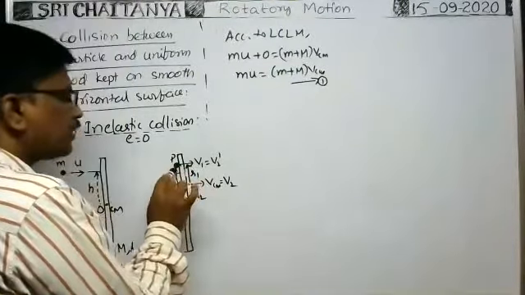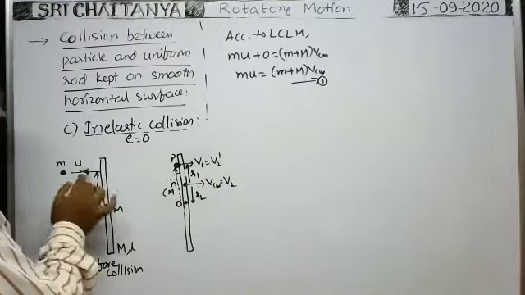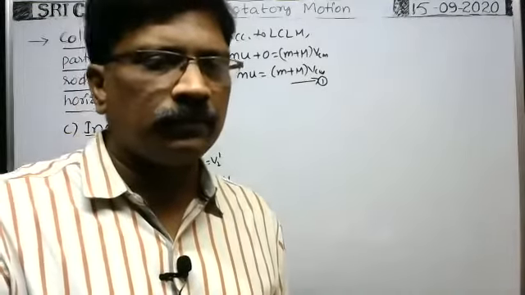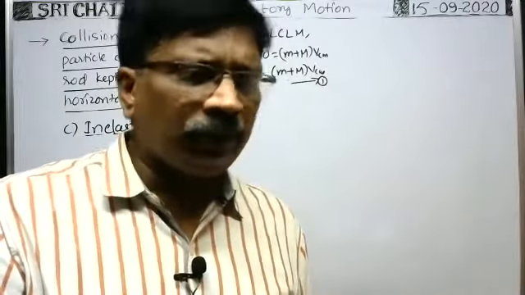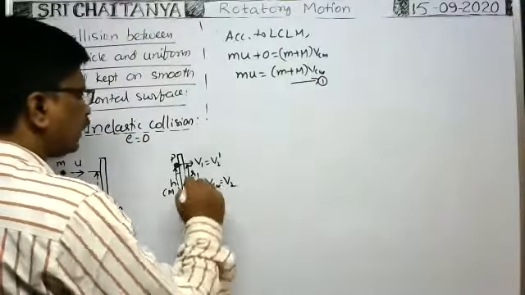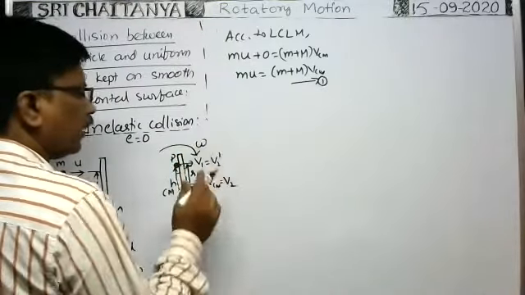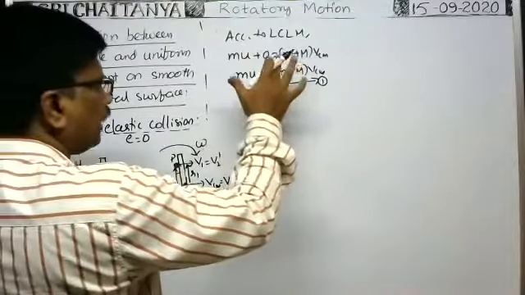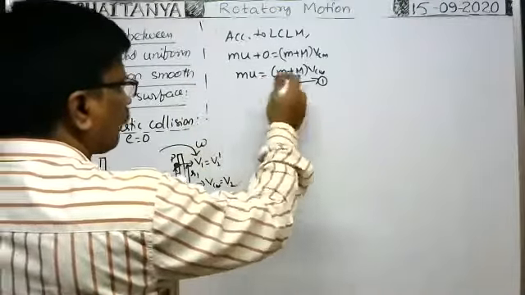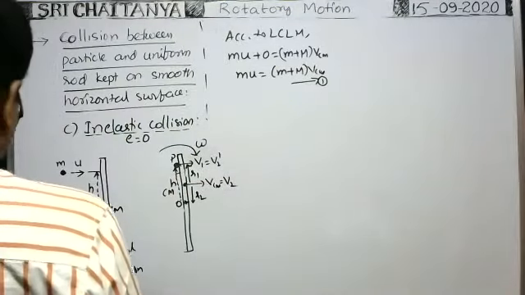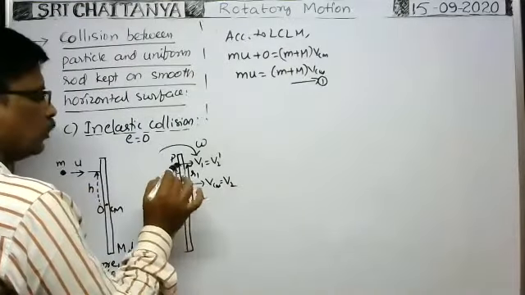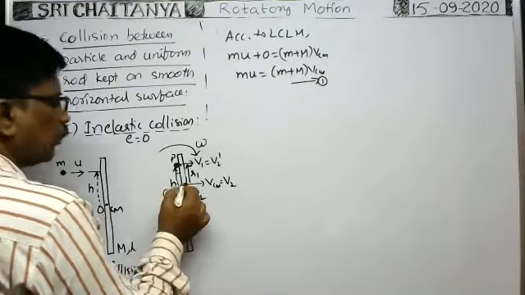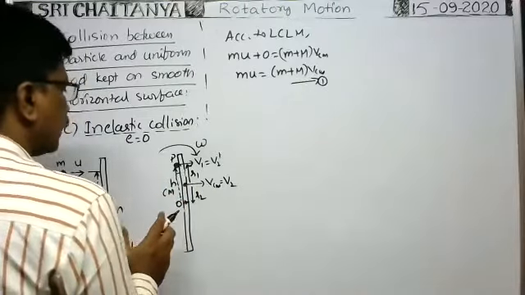After collision, this particle sticks to the rod, so both move together. That's why I have taken total mass m plus M. The rod rotates. Whenever the particle makes collision, definitely the rod rotates like this with angular velocity omega. But immediately after collision, this is the position of the rod and the particle. So I applied the law of conservation of linear momentum for the system, before and after collision. Now, to apply the law of conservation of angular momentum about the central mass of the system, this point is O dash, the center of mass of the system.